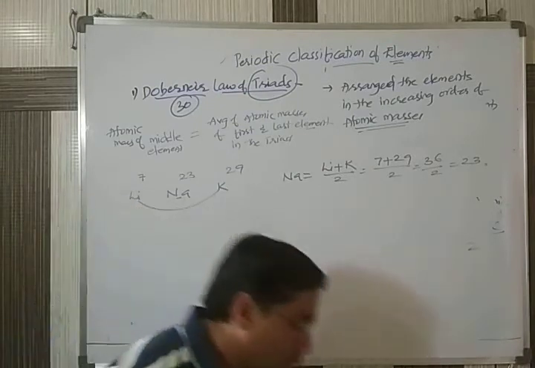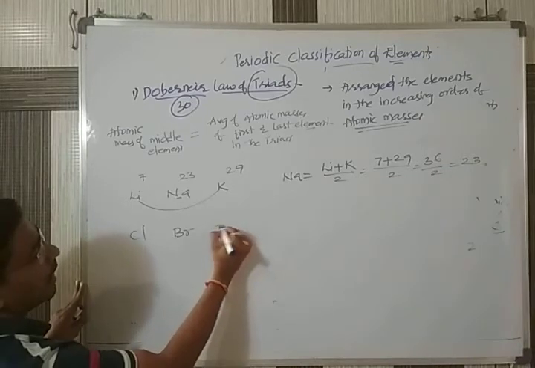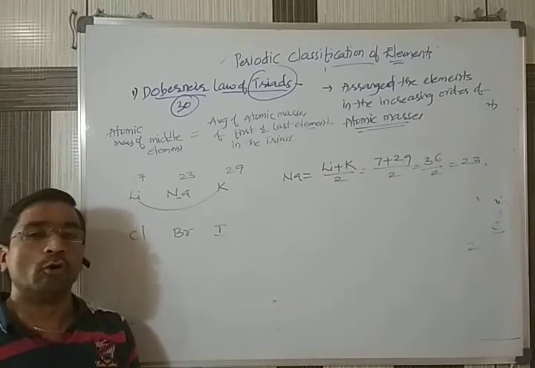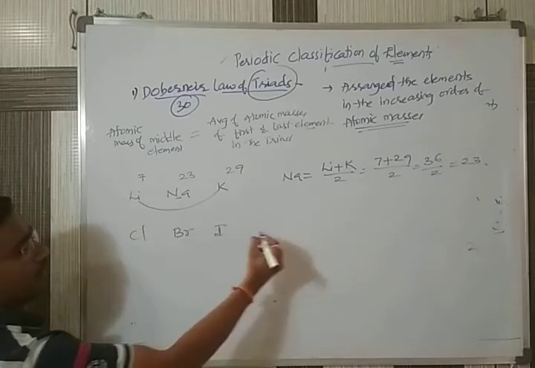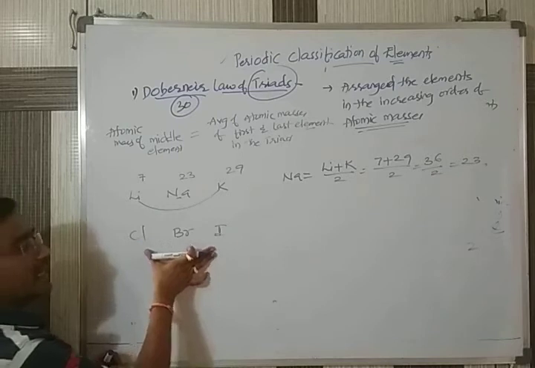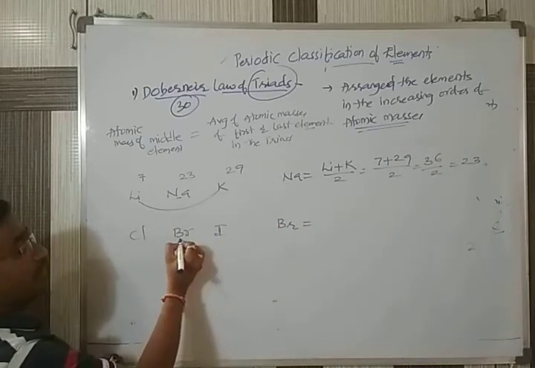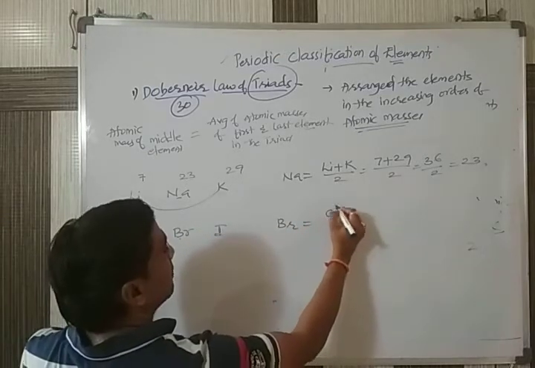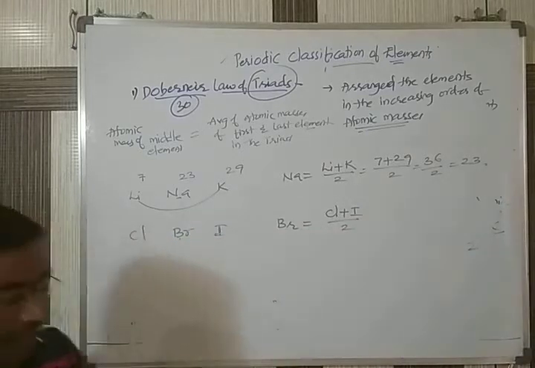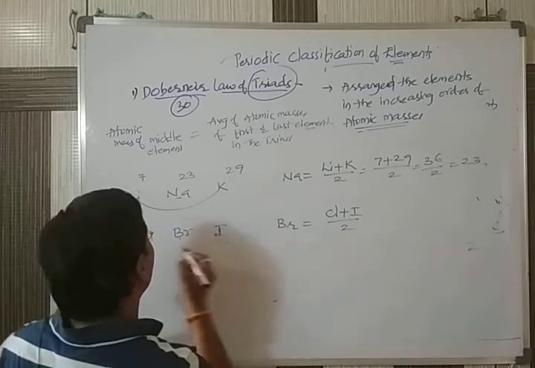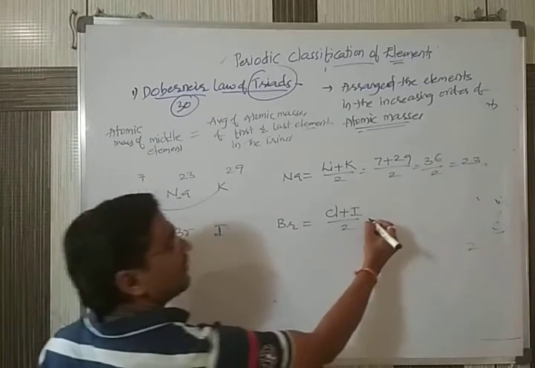He has given one more example also: chlorine, bromine, iodine. Three of them we can say. If you want to call this a triad, as usual, the atomic mass of bromine will be equal to the average of the atomic mass of chlorine plus iodine, by 2. Everyone knows the chlorine atomic mass is 35.5.